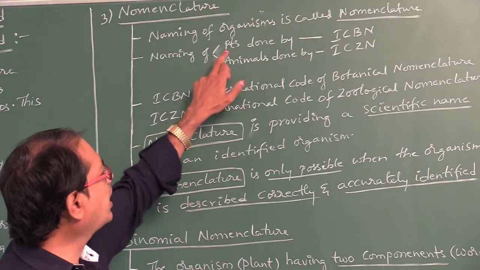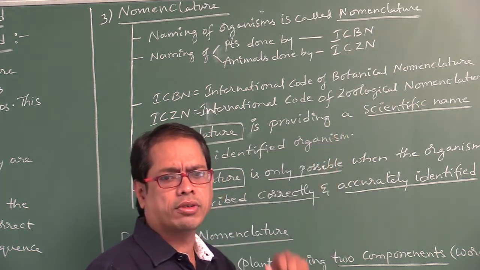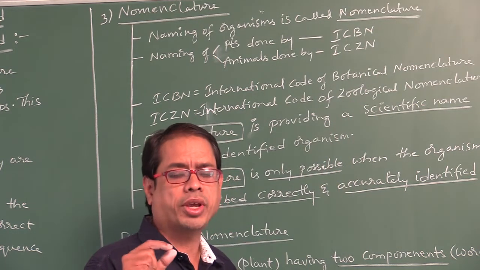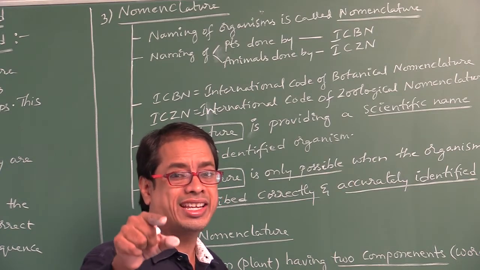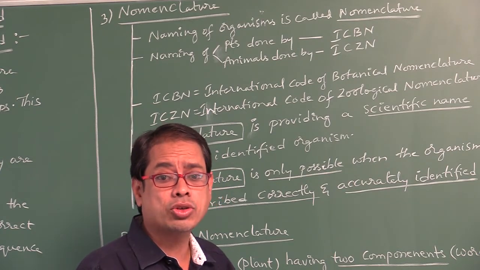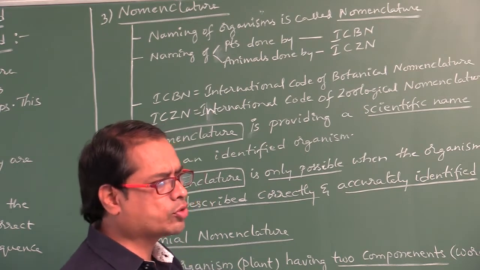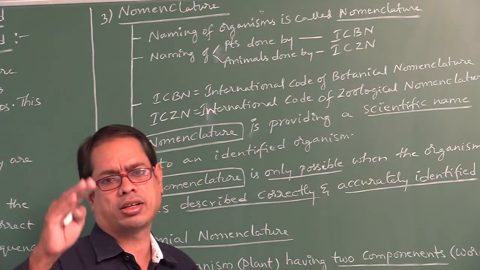Naming of plants can be done by ICBN. Name of the animal should be given by ICZN. So the scientific name should be given by ICBN and ICZN.